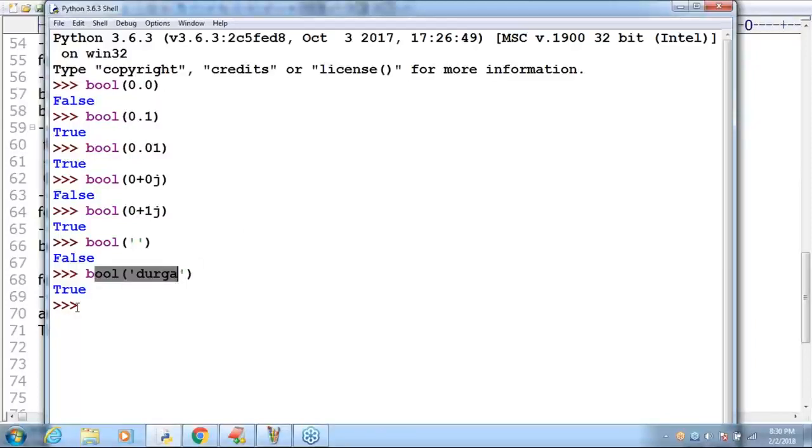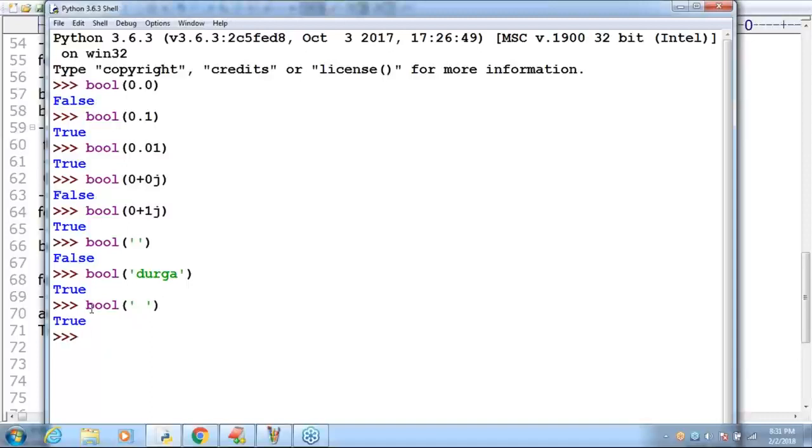Next, Divya is asking some doubt: if the space is there. Here observe, bool of single quote, space, single quote. Can you please guess what is the answer? Is it an empty string or non-empty? Non-empty. Space is also treated as one character only. That's why it is not empty. Not empty means true is the answer. Clear, right?